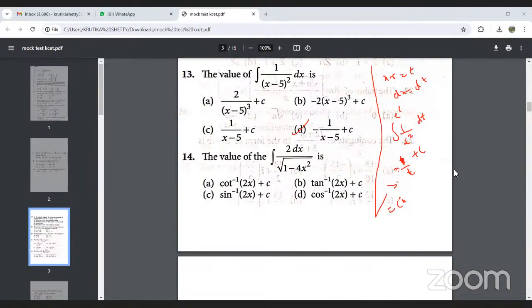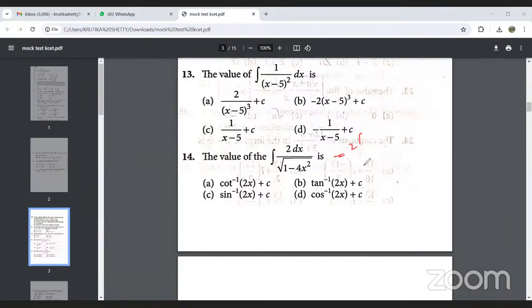Next question, the value of, so this is direct. We have it in the form of the integral of 2 into 1 upon root of a square minus x square dx. We know this as sine inverse x by a. So on simplifying, see, 1 minus 4x square. If you want, you can make use of substitution and solve it, or you can do it directly.